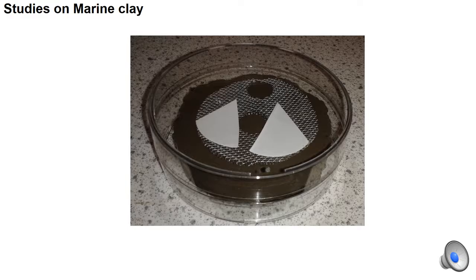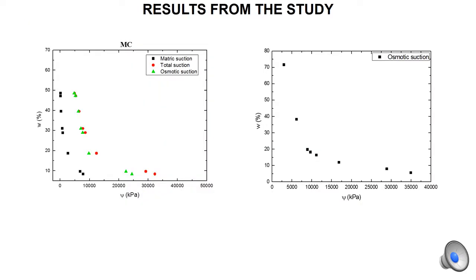The entire setup is placed in an insulated chamber to avoid evaporation for a period of 7 to 10 days so as to attain equilibrium of the filter paper with that of the sample. Later, the filter papers have been weighed and placed in oven to obtain their moisture content, and based on this moisture content, the calibration curve is used.